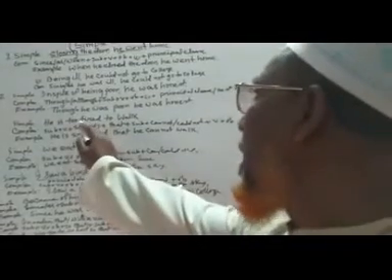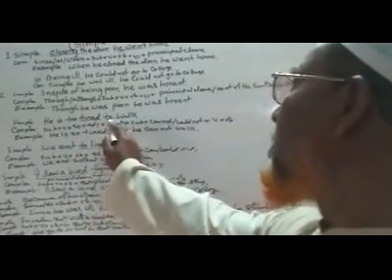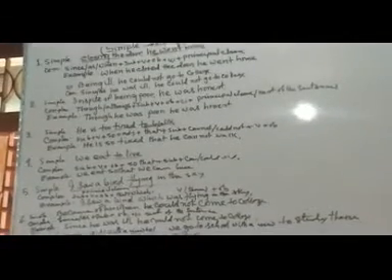Okay? Again, simple sentence with too plus adjective plus infinitive. Here tired is an adjective, and to work is the infinitive. Okay? Tired is adjective, to work is infinitive, and too is the structure. So when it is too plus adjective plus infinitive, in complex the sentence will be subject plus verb plus so.